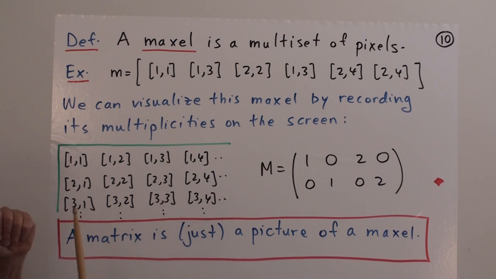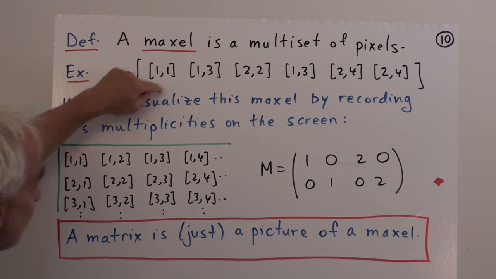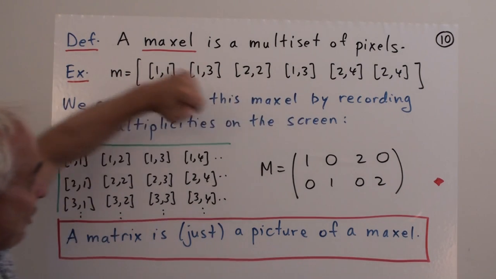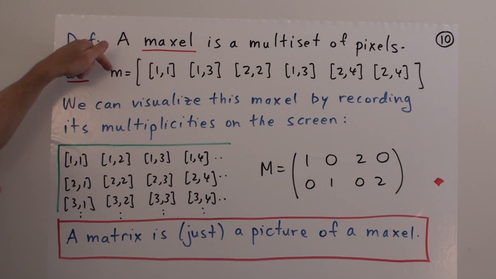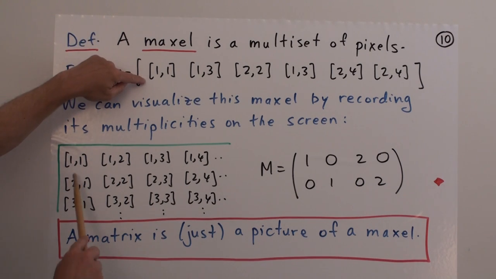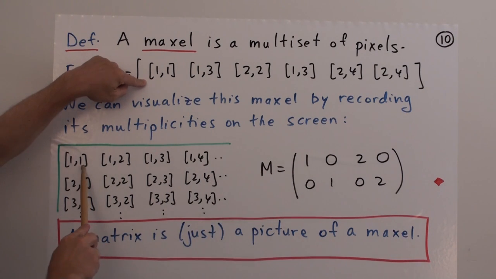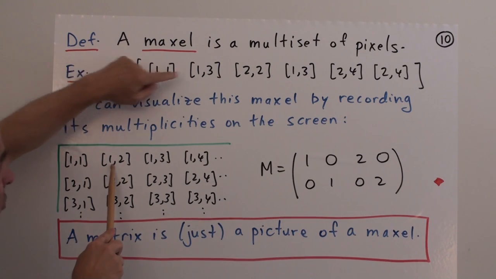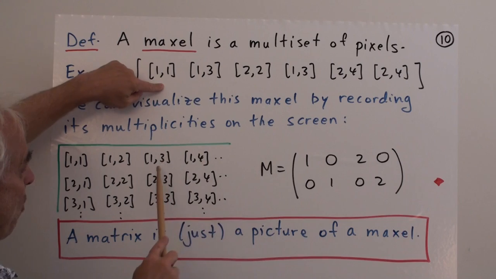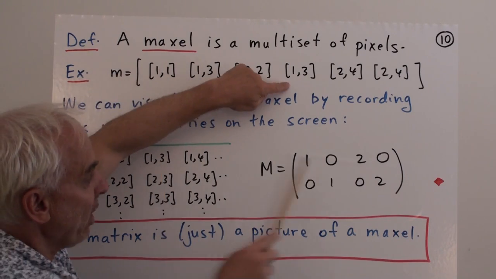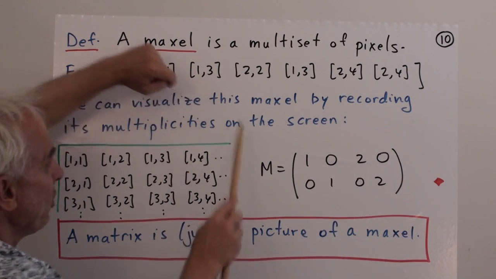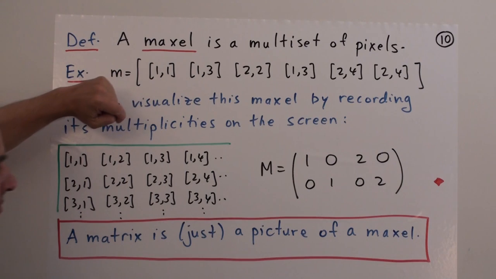So here is our screen, which is just a way of organizing our various pix. Now we can look at the multiplicities of these pix in this multi-set M. 1,1 occurs once, so we put a 1 in that position. 1,2 occurs 0 times. 1,3 occurs twice, and 1,4 occurs not at all.